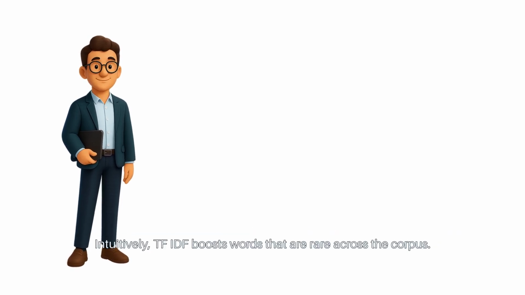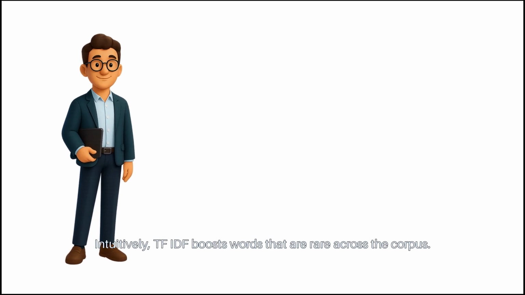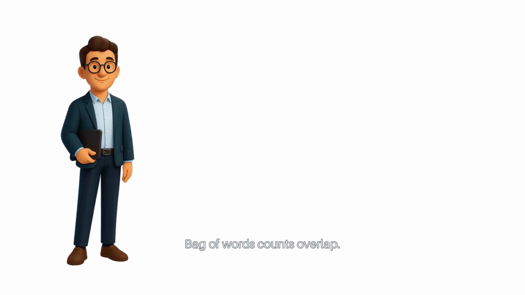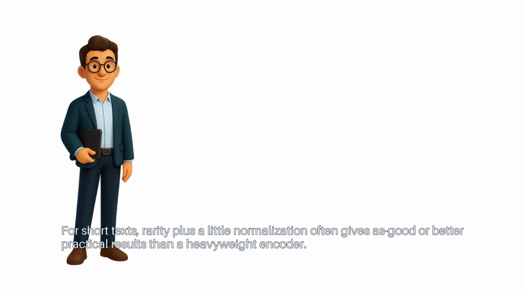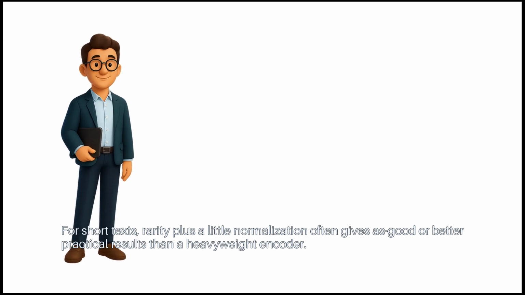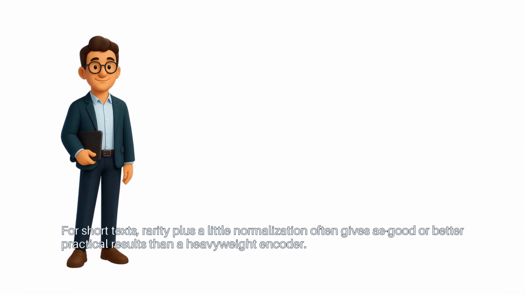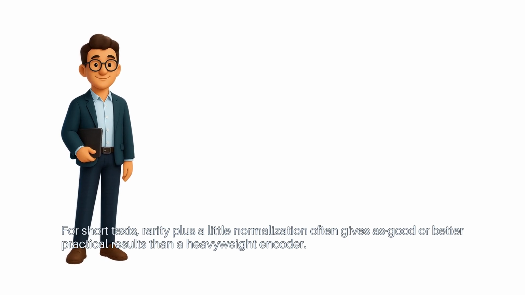Intuitively, TF-IDF boosts words that are rare across the corpus. Bag of words counts overlap. Embeddings try to represent meaning in a vector. For short texts, rarity plus a little normalization often gives as good or better practical results than a heavyweight encoder.